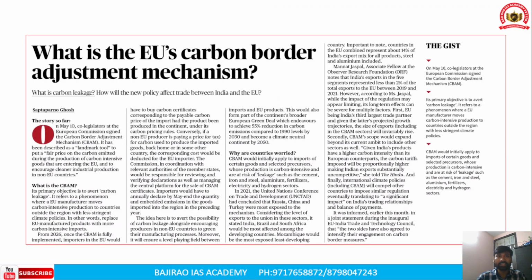The next article is with respect to the European Union's carbon border adjustment mechanism. Okay, we need to understand what a carbon border adjustment mechanism is. See, this is very important, for both the prelims and mains exam perspective. We need to understand the mechanism very clearly and how it will impact India's trade with the European Union, India's exports to the European Union, because in terms of trade, the European Union is the third largest trading partner for India.